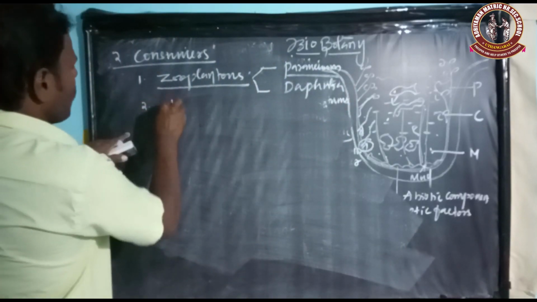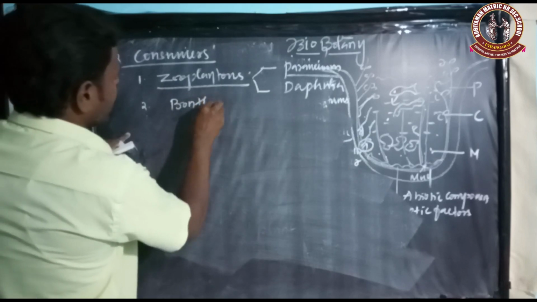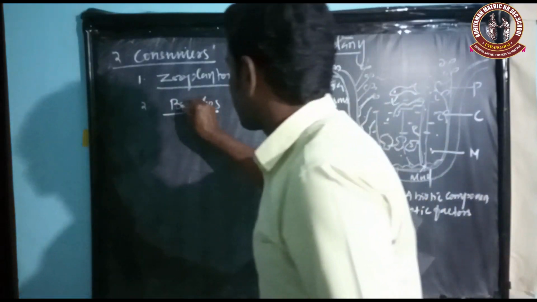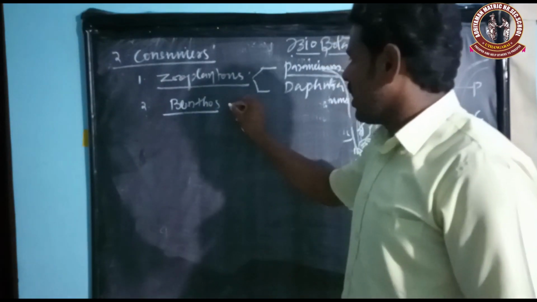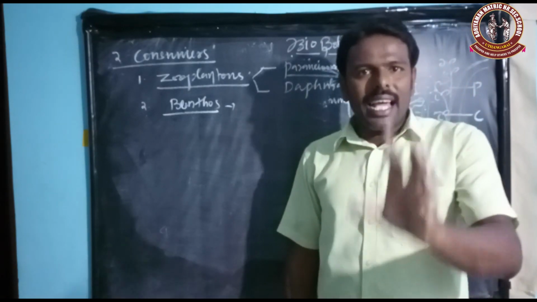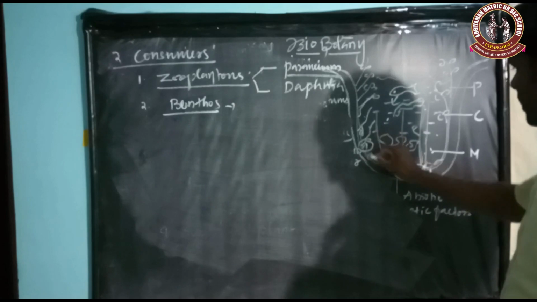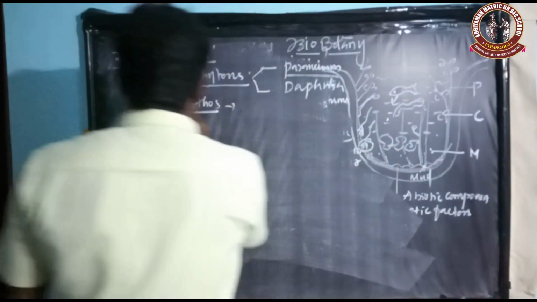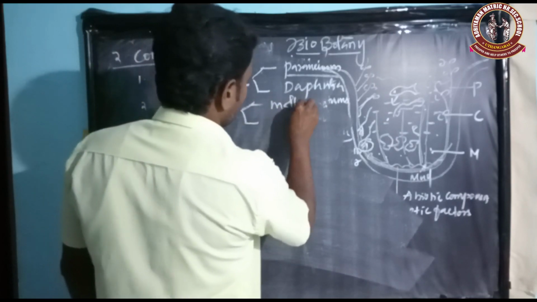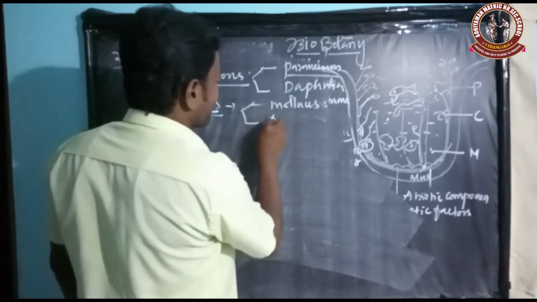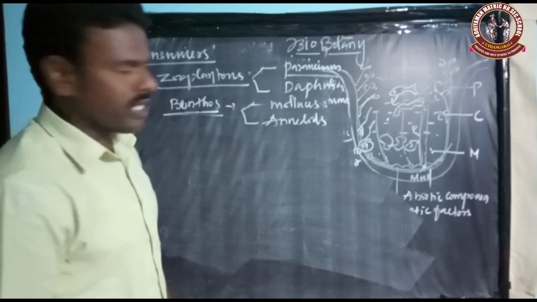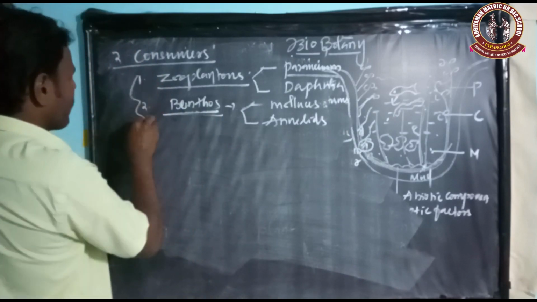And then benthos. What is benthos? Benthos are nothing but the animals that live in the bottom regions of the pond. That's why they are called benthos. Examples are molluscs and annelids. Those are examples for benthos. So these are primary consumers.